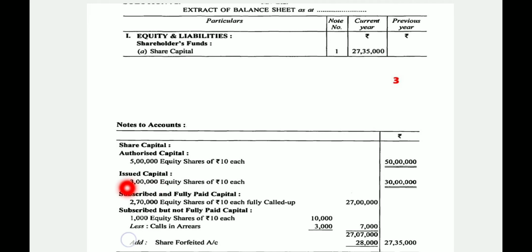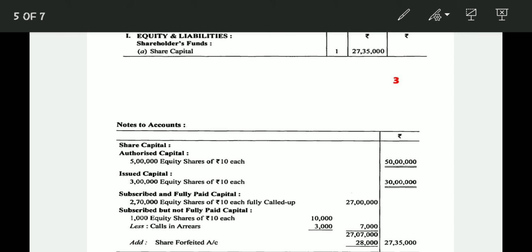Issued capital is 3 lakh equity shares of 10 each, that is 30 lakh rupees. Subscribed and fully paid up capital is 2,70,000 shares, because on 5,000 shares we have not received the final call, that is 3 rupees. So fully paid up capital is 27 lakh rupees.